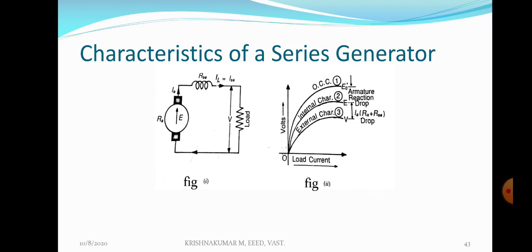The reason is, according to Faraday's first law of electromagnetic induction, whenever a conductor cuts the magnetic flux, an EMF is induced in the conductor. According to the second law, the magnitude of induced EMF is equal to the rate of change of flux linkages. That means when field current increases, flux increases, and definitely induced EMF also increases. When field current is 0, induced EMF is 0. So this is the open circuit characteristic, or magnetization characteristic, of a DC series generator.